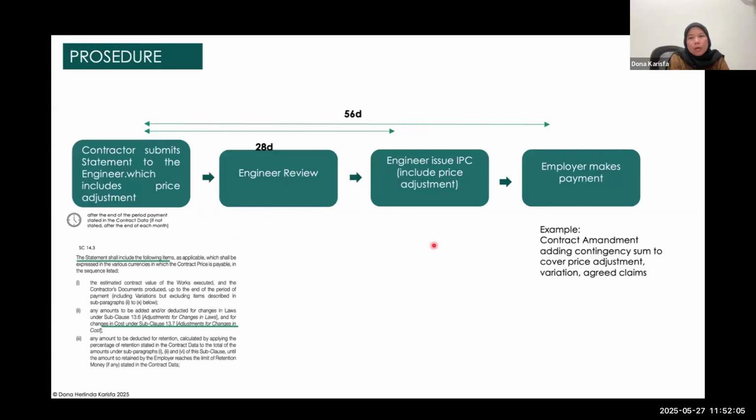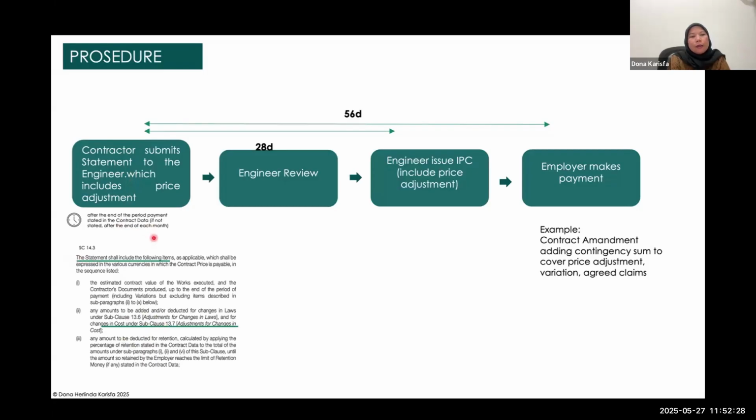And this is the procedure. How can you get the payment for the price adjustment? Under FIDIC, it is part of the payment. When you submit a statement, you have to include the price adjustment in it. You can see from sub-clause 14.3 that you have to include the price adjustment.